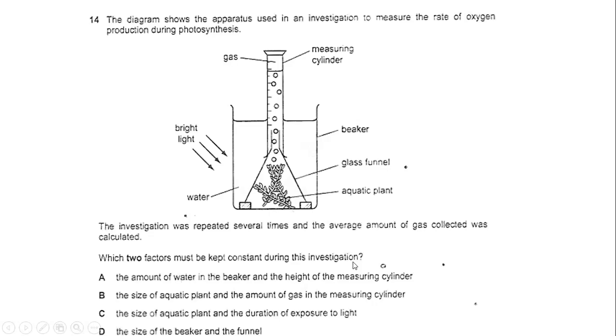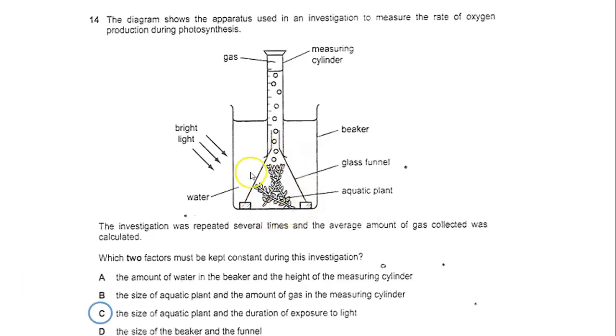This is a side information that you need to know. What's kept constant in an investigation is called the controlled variable. You need to control all the other conditions to make sure that you get a fair test, that you get a real result. Because if you vary a lot of variables, you will not know which one is affecting the result. So you need to make sure that you're testing only one factor while the others are kept constant, or controlled. Okay, so which two factors will you keep controlled here?